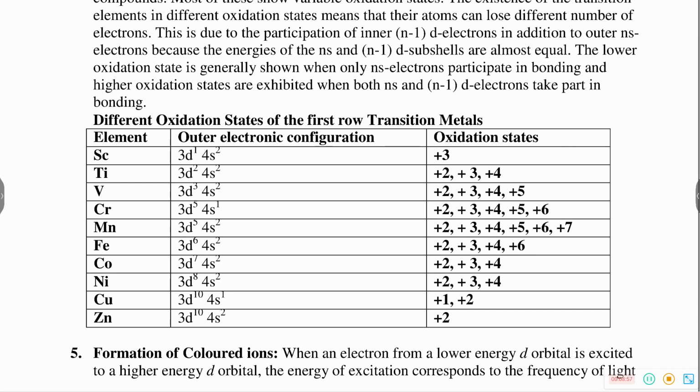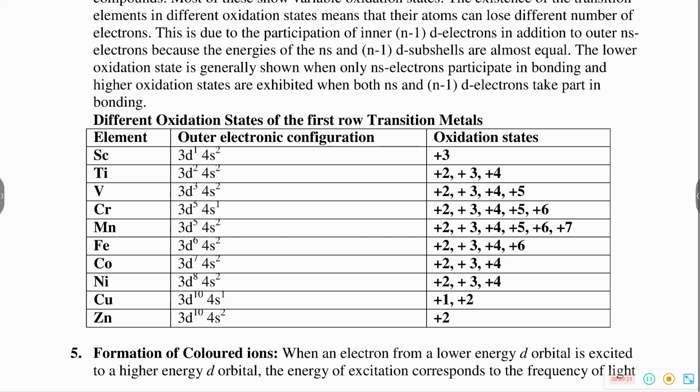Clear? In d block elements, oxidation state differs by unity because both ns and (n-1)d electrons are participating in a chemical reaction. In p block elements, oxidation state differs by 2 units because ns electrons are not participating.